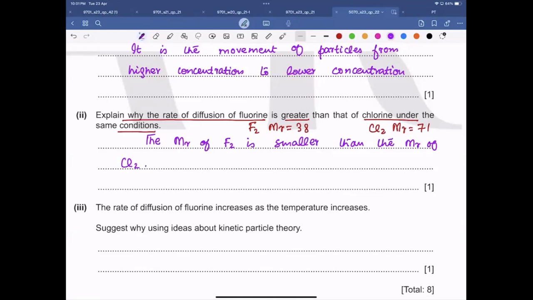Yeah, you can write lesser MR as well. Is this clear to all of you?